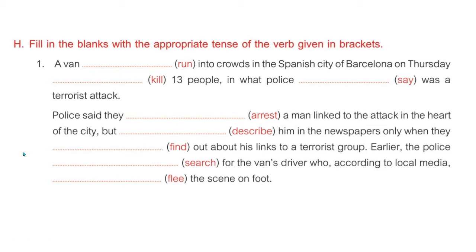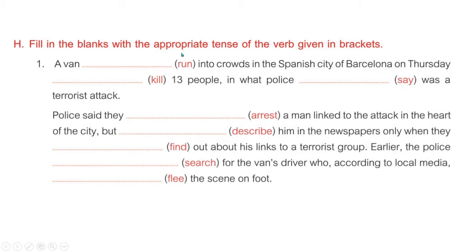It may be simple past tense, past continuous or past perfect, as per the requirement we will use, but most probably I think we will have to use simple past tense, and that is the V2 form. In simple past tense we use the V2 form. So a van ran into crowds in the Spanish city of Barcelona on Thursday.